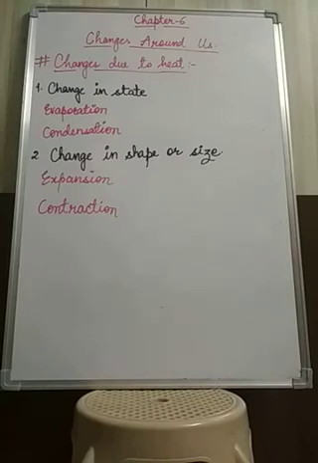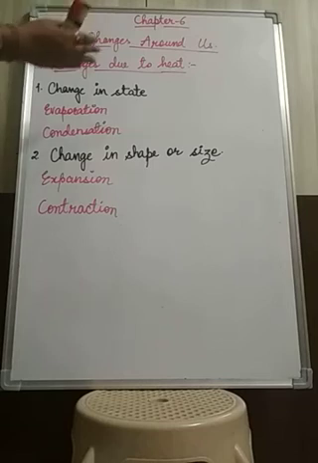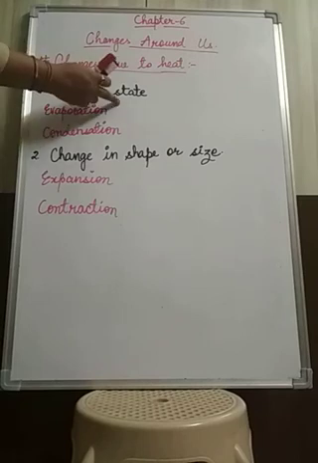Now today we will learn how changes take place due to heat. Okay, that means our main concentration will be on heat. If heat is applied to any substance, then what type of changes take place in that substance, that we will study. So in this case there will be two types of changes when we apply heat or when the object or substance comes in contact with heat. First type of change will be in its state.